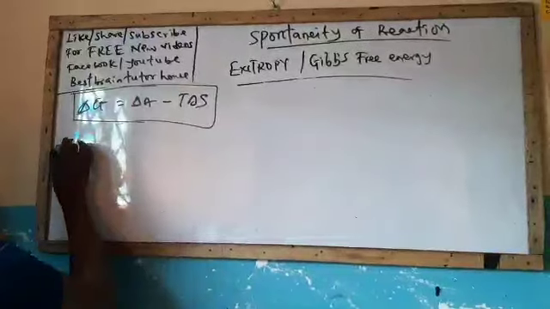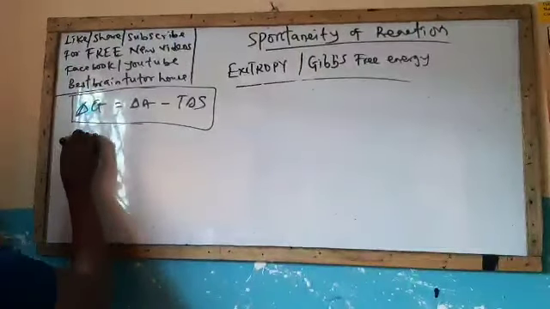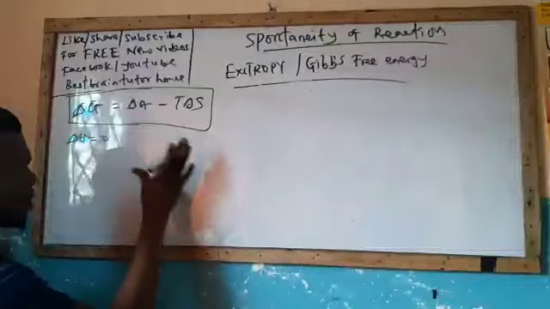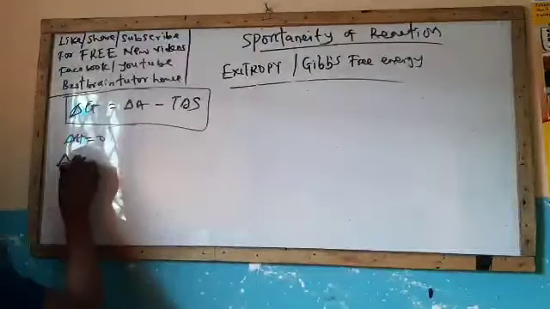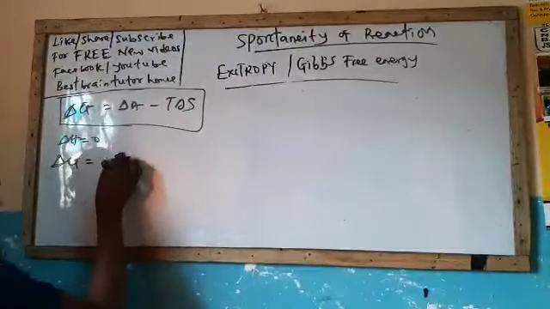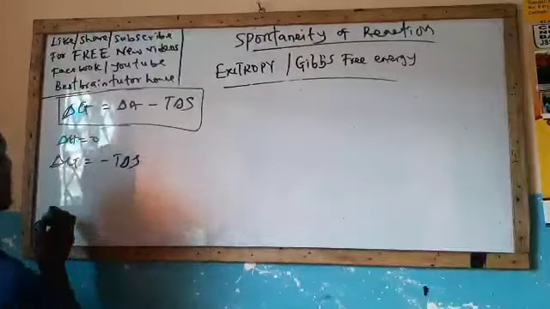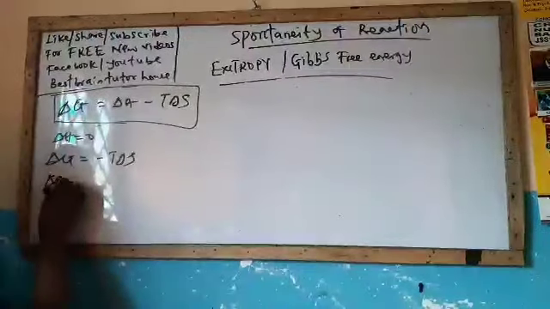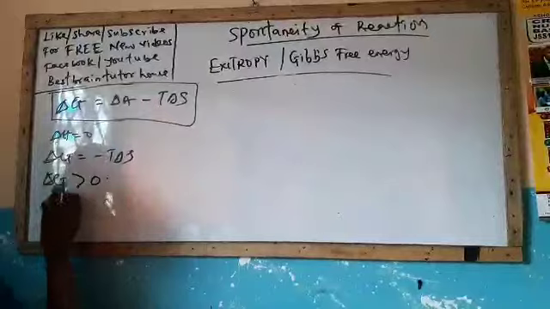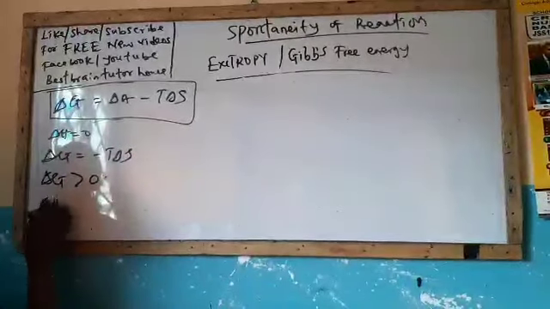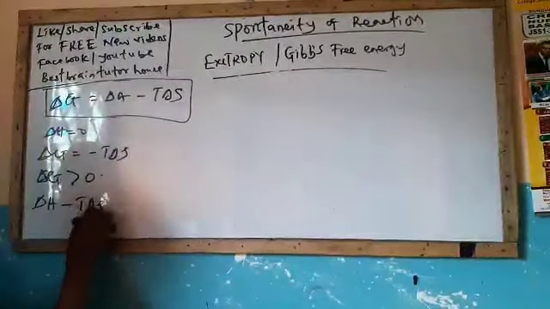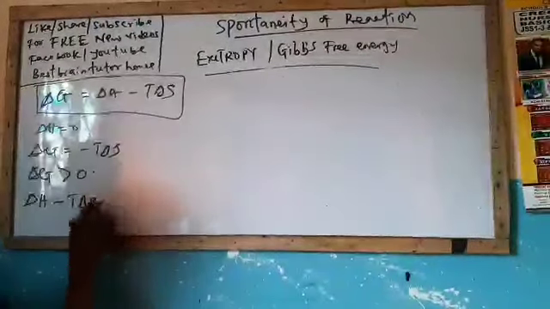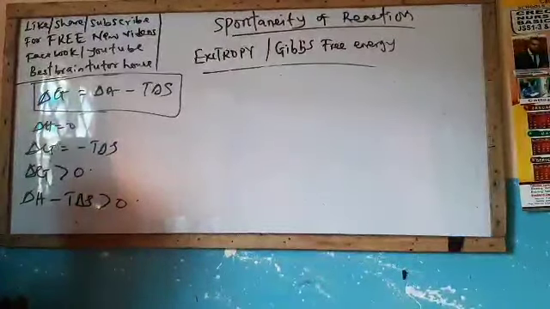Change in G. Now, whenever my change in H is zero, that is at equilibrium, it means my change in G is equal to minus T change in S. Now, when my change in G is greater than zero, it simply means that change in H minus T change in S is greater than zero.